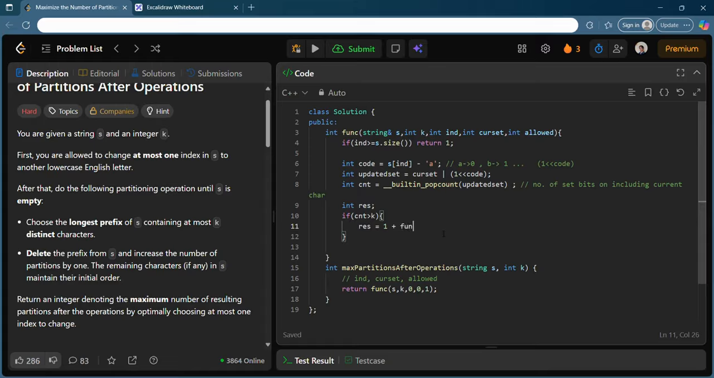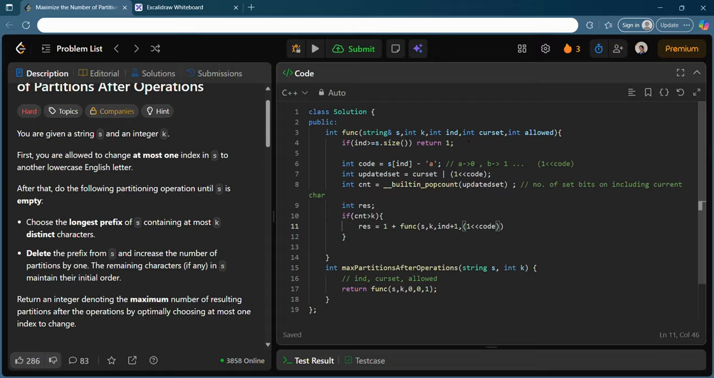The partition got increased by 1, so you call the function again, you pass s and k as it is, you go to the next index. Right now definitely the current index is processed, you want to go to the next index, and you want to start from the current bit, current character. The current character is nothing but represented by this code. So your mask is very new now, you have reset your masks.